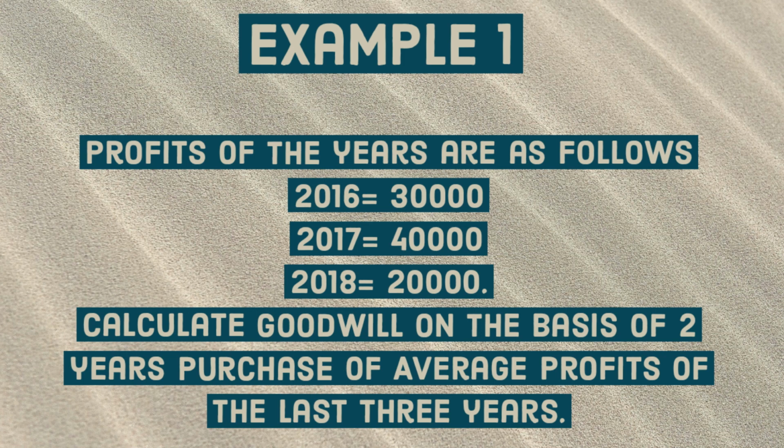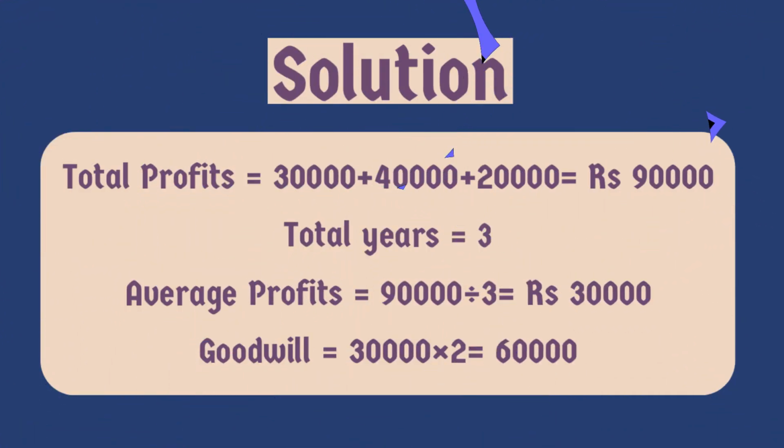We have to calculate the goodwill on the basis of simple average profit method on the basis of 2 years purchase. So how will we calculate the goodwill? See the solution.